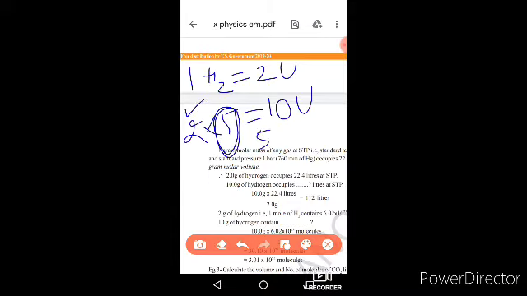So 5 into 22.4 liters, you will get the answer 112.